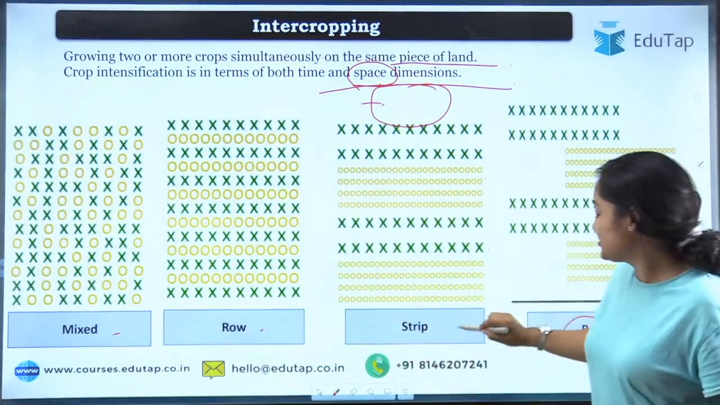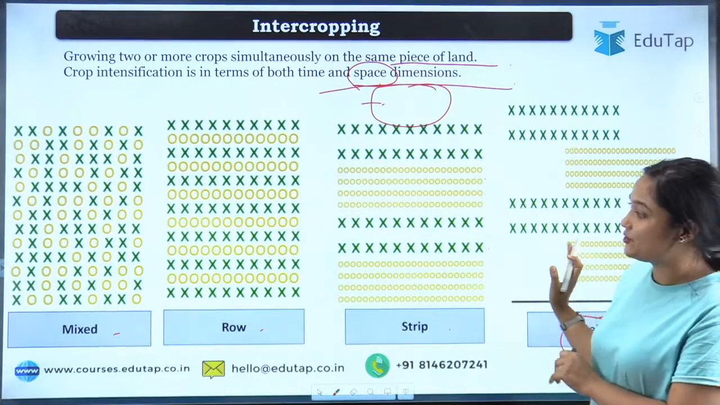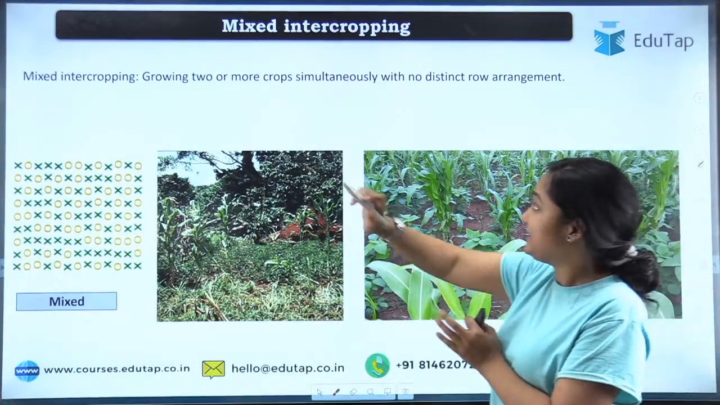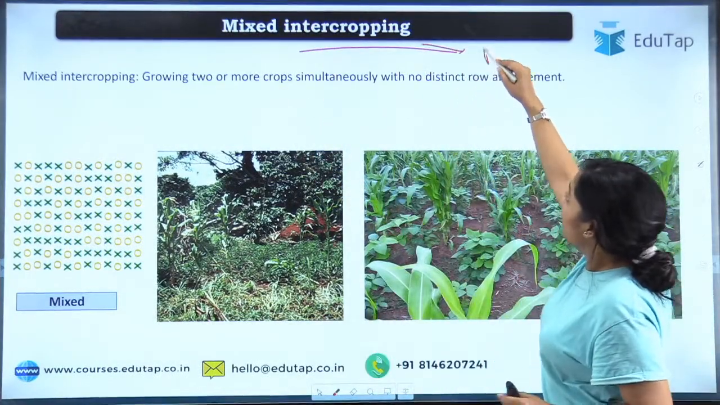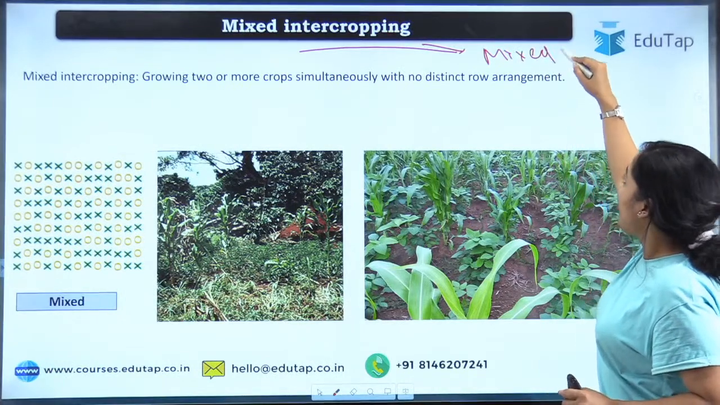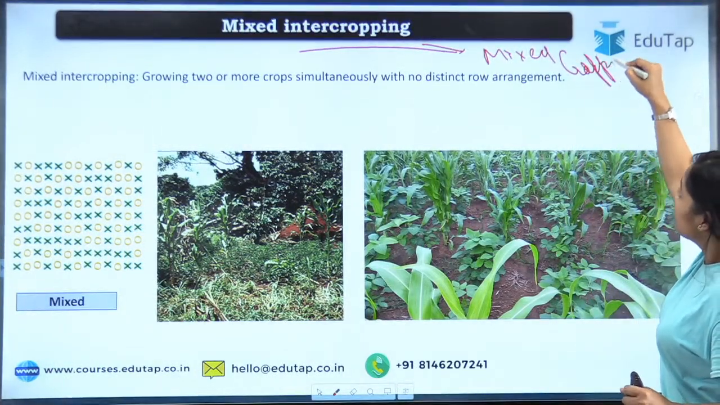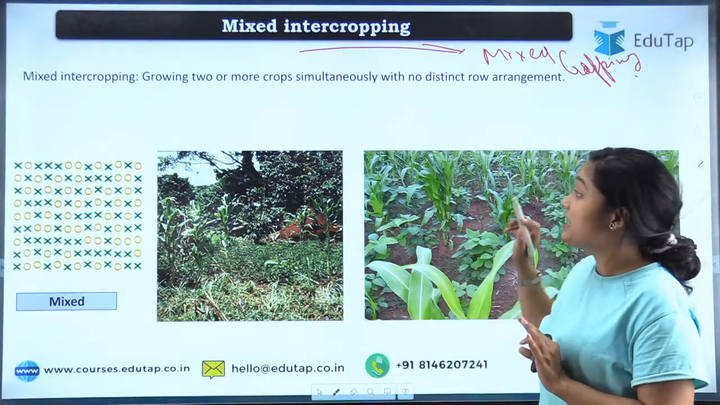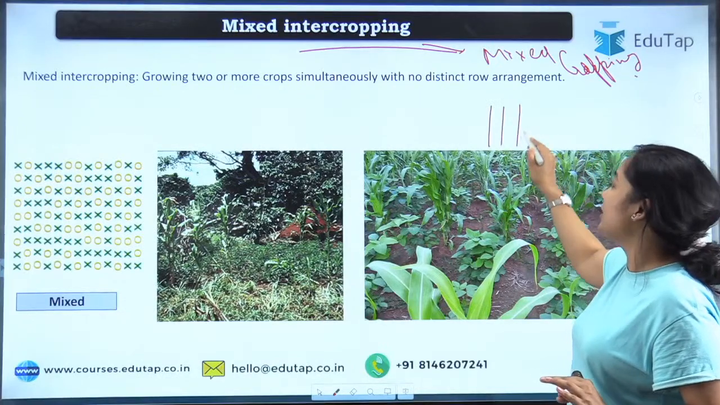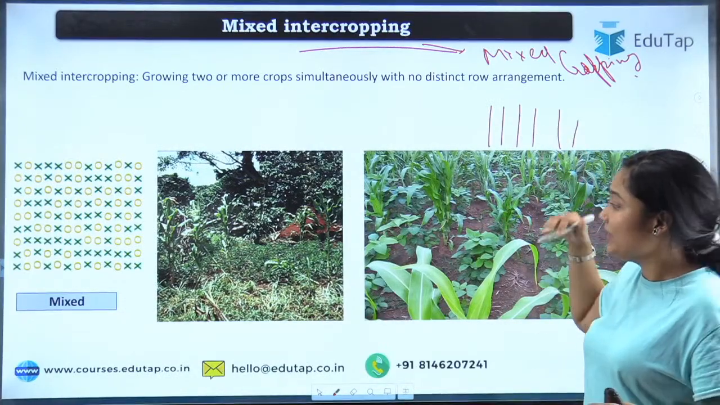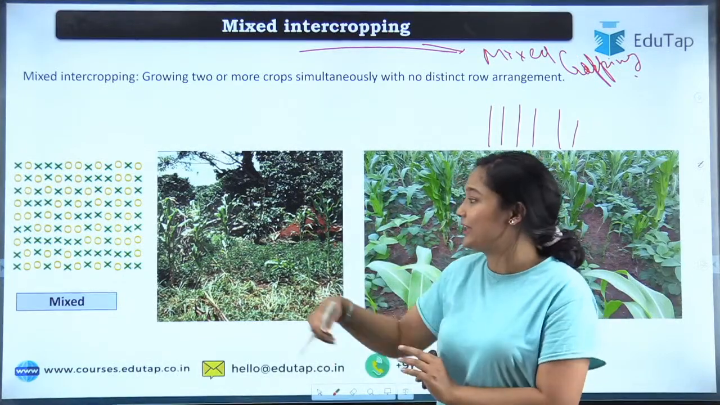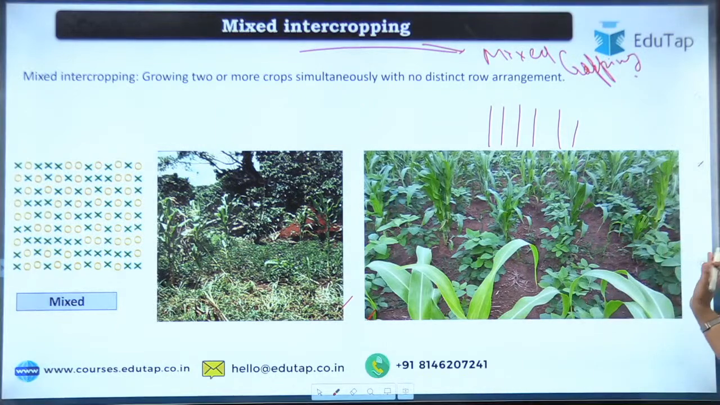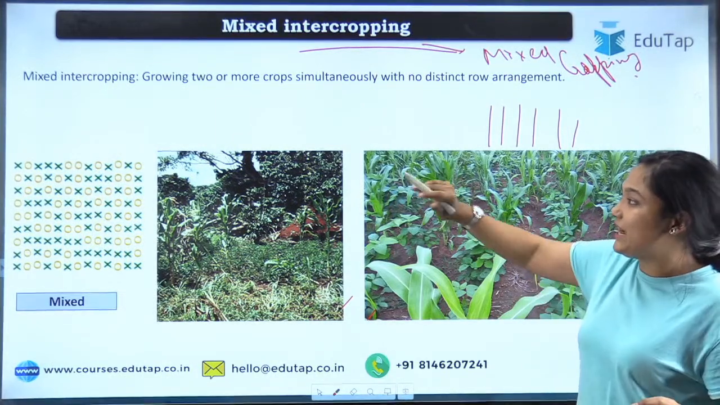So mixed, row, strip, and relay we will discuss. These are the types. So first of all, moving to mixed intercropping, it is very easy. Sometimes mixed intercropping will be called mixed cropping too. So don't get confused, mixed intercropping or mixed cropping, that will be the same thing. It means there are no definite rows or definite columns in which you have grown the crop. Randomly you have sown. Let's say you have broadcasted the seed. So in that way you will get the crop in which there will be no definite rows of the crop. Okay, so that is mixed intercropping.